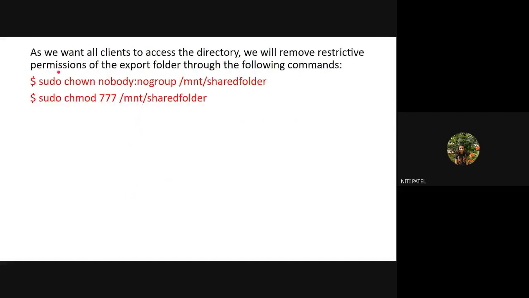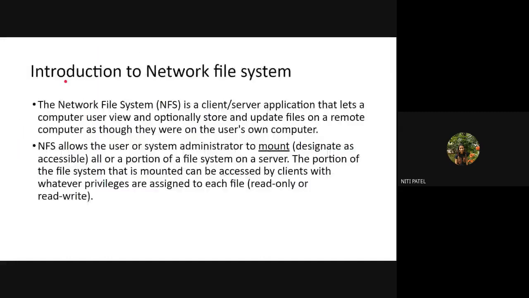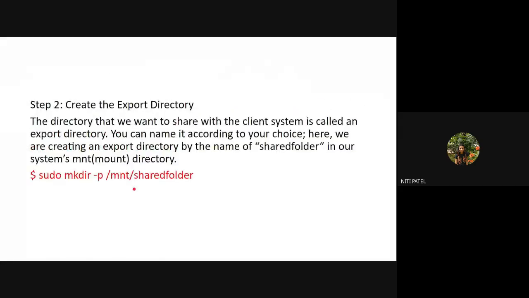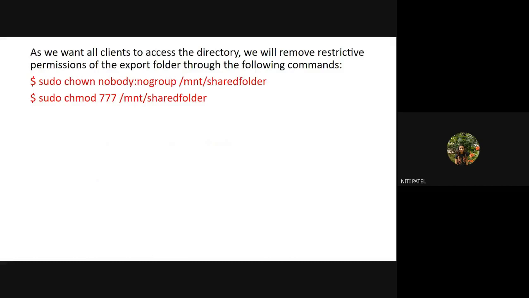Okay. Now, if you remember, it was written in the first step that whenever the file is sent or accessed by the client, it will have the privileges. I told you that these privileges are set by the server. So the next step after the file is created, we are going to assign the privileges to that particular file. Since our files are inside a folder, we'll apply the privileges to the folder. Once it is applied to the folder, it will be applied to all the files inside the folder as well. Okay.